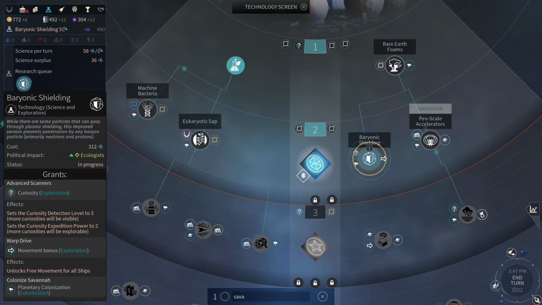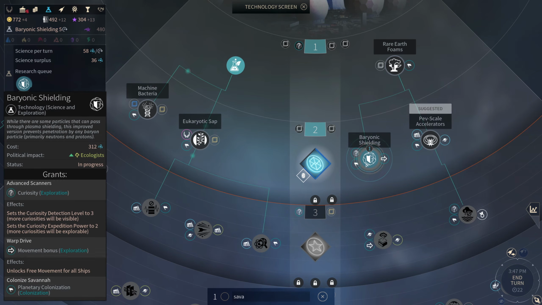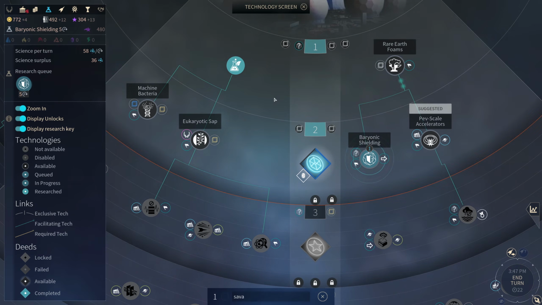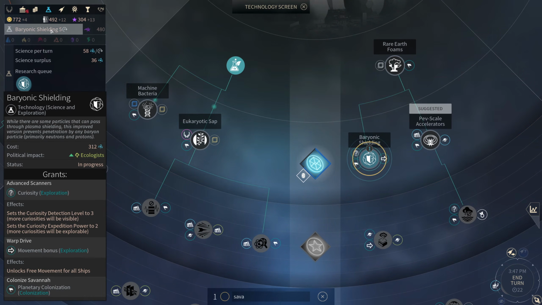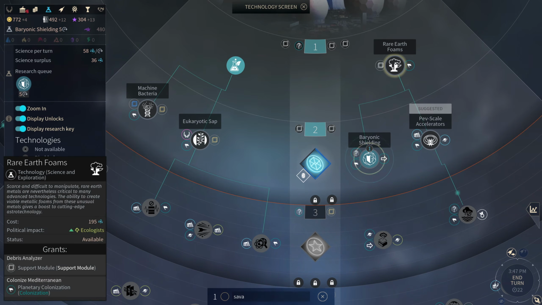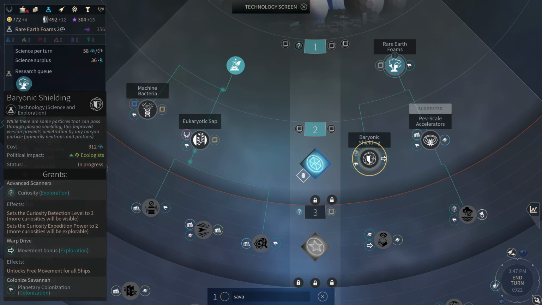Maybe I can because it's part of tier 2. Baryonic shielding will be done. Nope. In 5 turns. It might be researching this first. What if I went here?